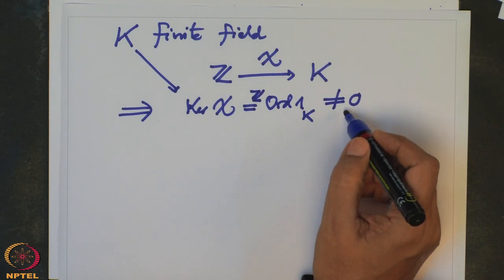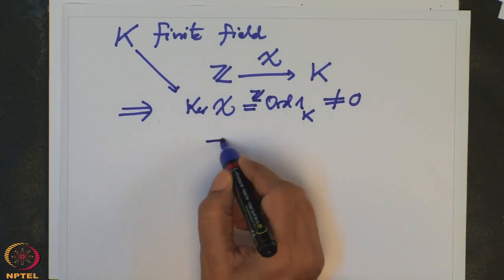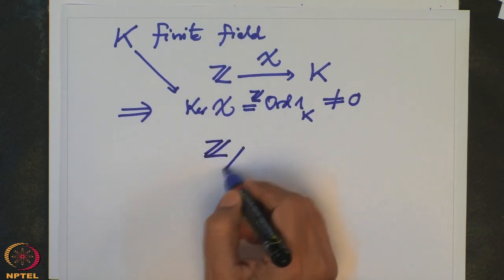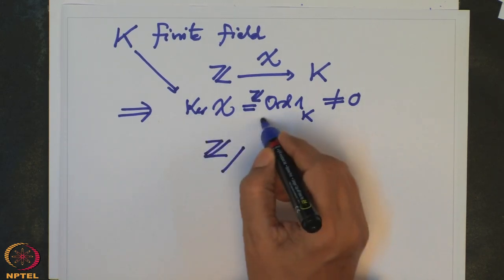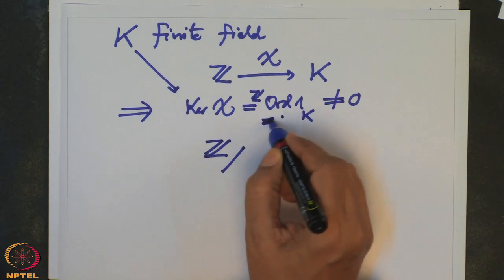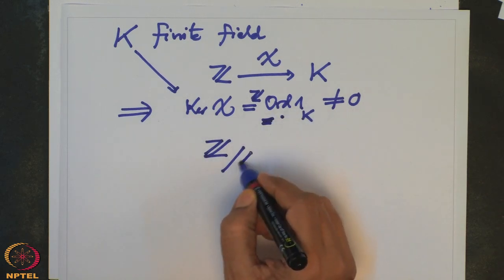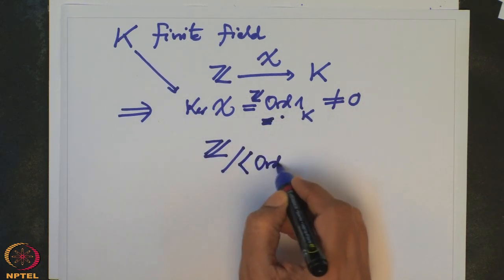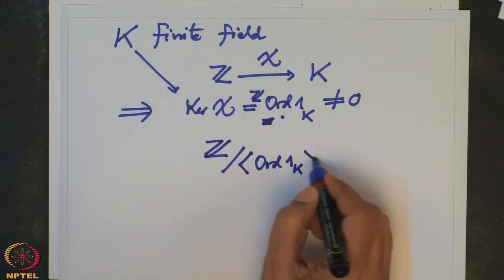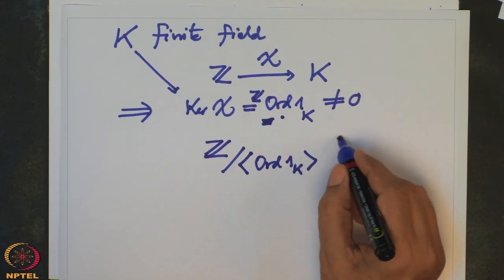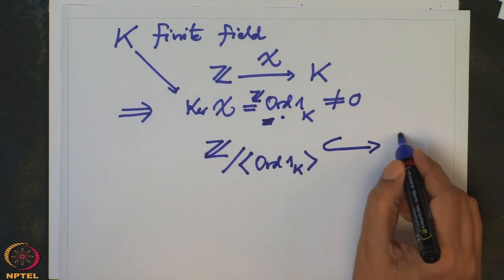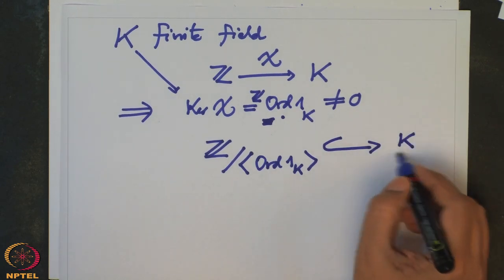Therefore there is an injective map from Z mod n, let us call this some number n, which is Z mod the order of 1_K, into K, but K is a field.